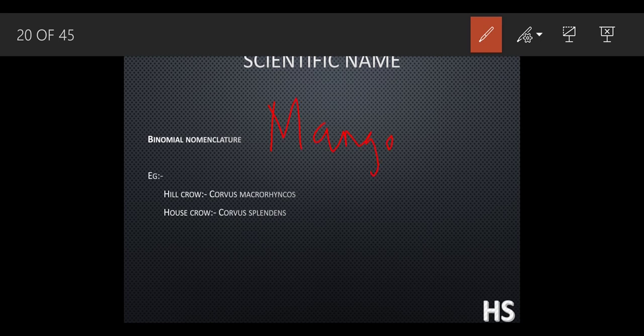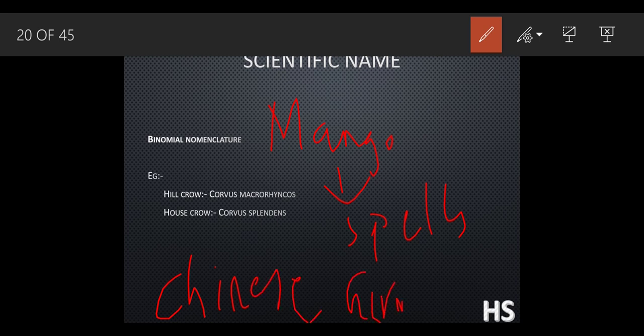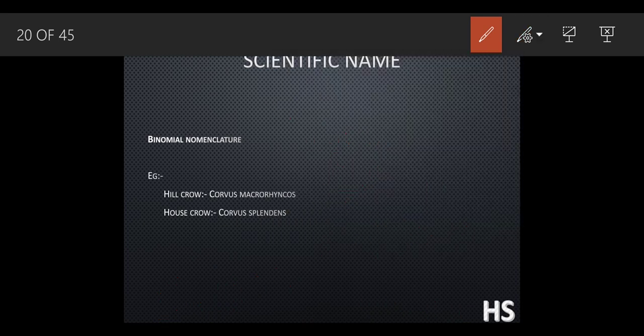Mango is in English, but if someone says it in Chinese, German, or Spanish, it becomes very difficult for us to identify. These are different languages. If someone says "amba" in Chinese, German, or Spanish, it becomes difficult for us to understand because we are not familiar with the language. So, in order to avoid the confusion, scientists have come up with a new idea.